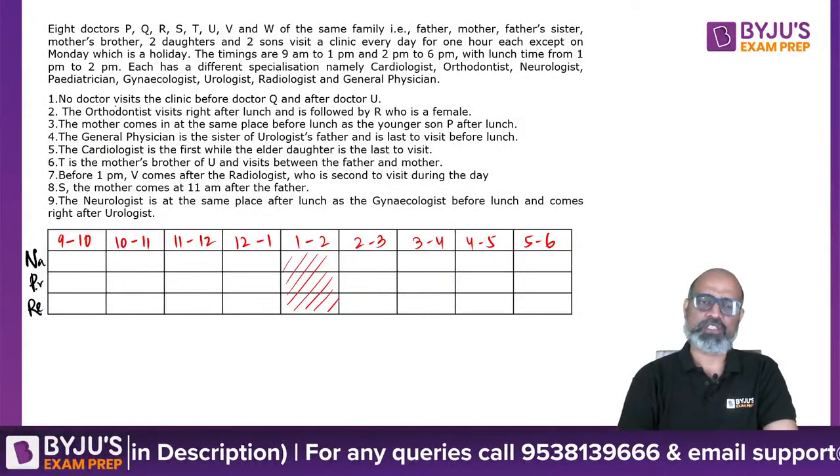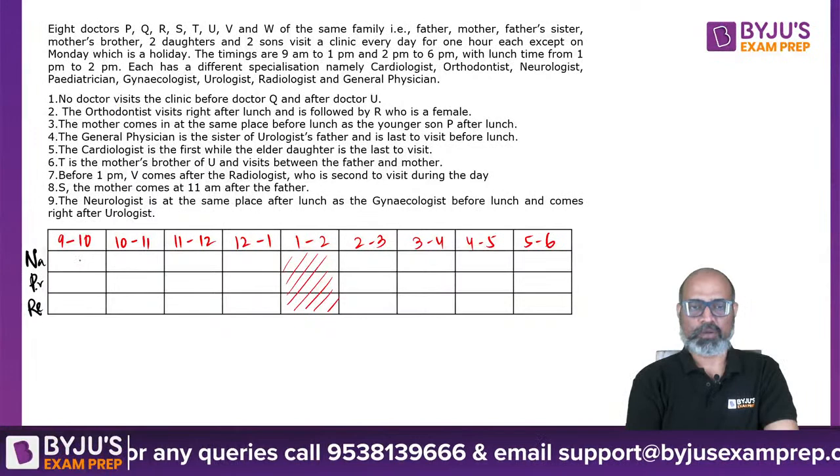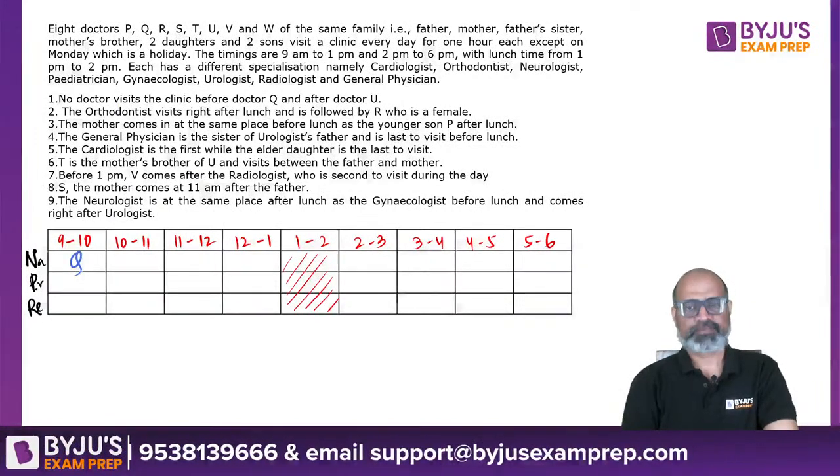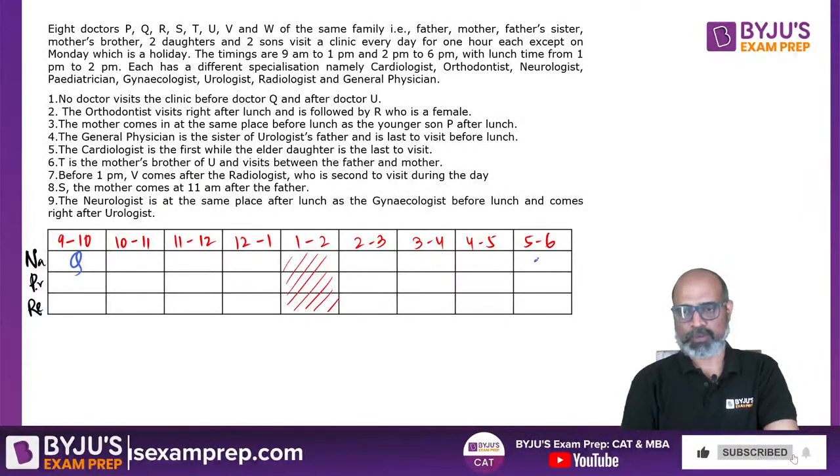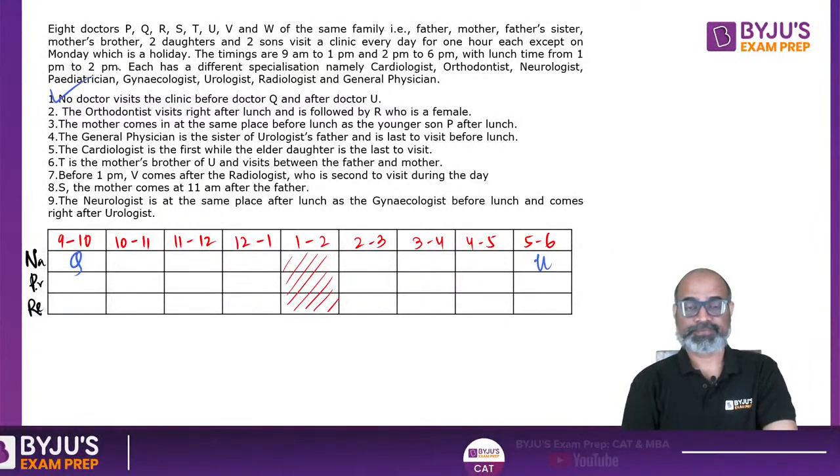Nobody visits before Q. This is only possible when Q is the first guy. And nobody visits after Dr. U. This is only going to be possible if U is the last guy. So we're done with the first statement.